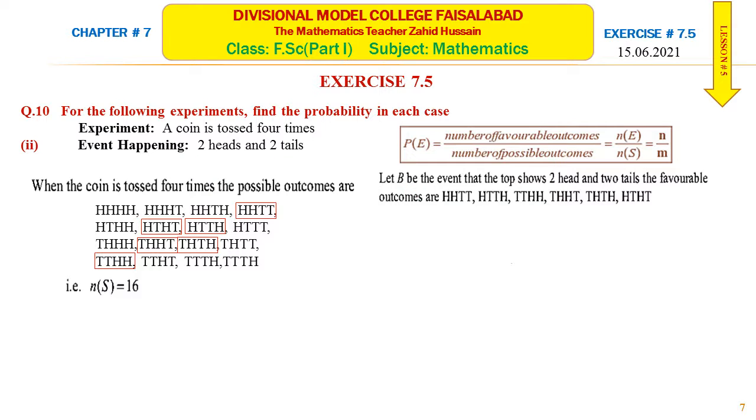So write these outcomes here and write their number. Number of elements of event B is equal to 6. Total number of elements in the sample space is 16. So using the formula, the probability of event B such that there are 2 heads and 2 tails is 6 over 16. Simplifying this, we get 3 over 8.